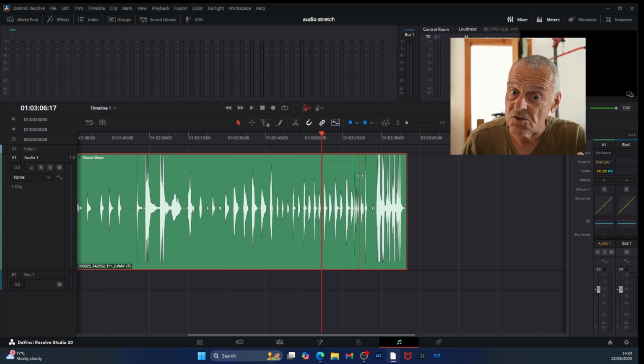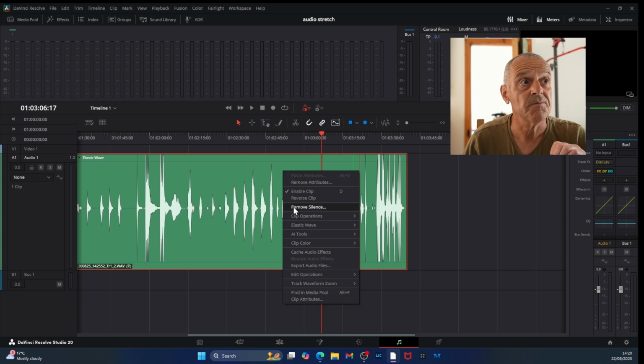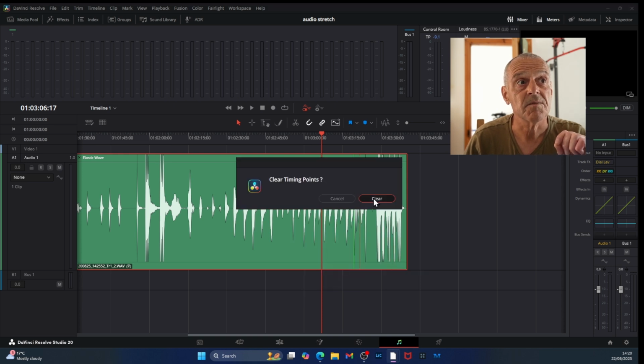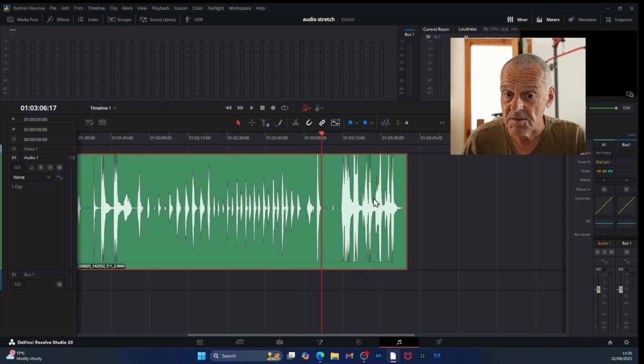And if you want your track to go back to normal, simply right click, go to Elastic Wave, go down to Clear Timing Points, click on that, clear, and now it's back to normal.